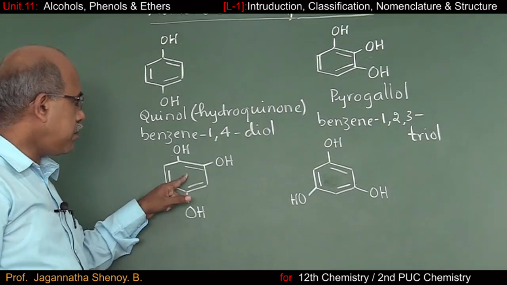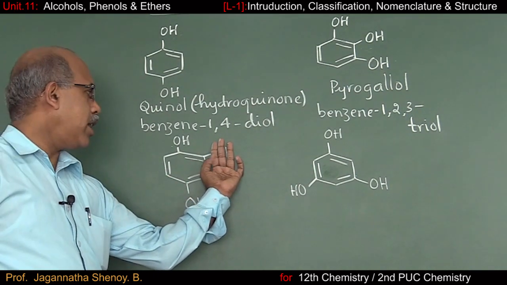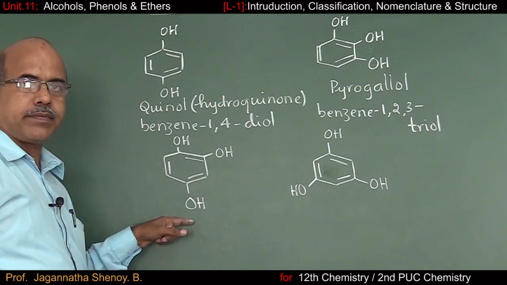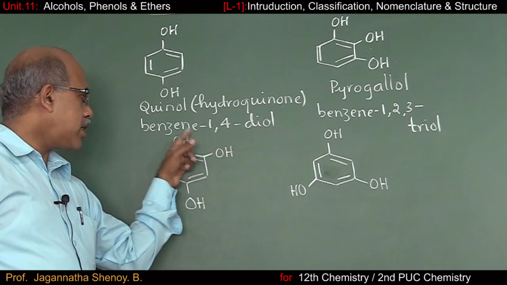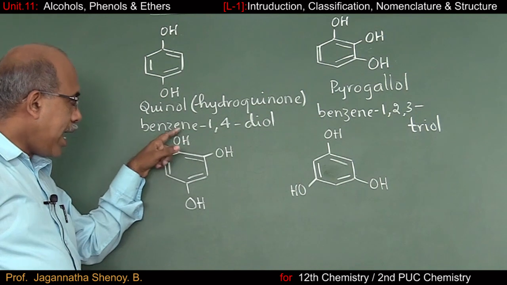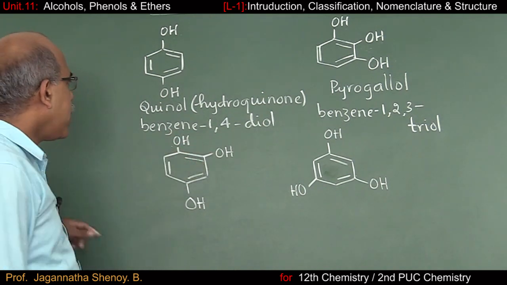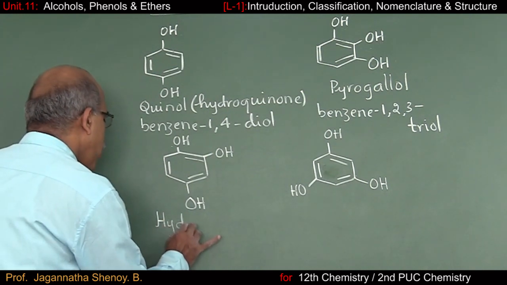Let's move over to the next compound. If suppose this OH group were not to be there, this compound would have been quinol. And in addition to quinol, I have a hydroxy group. That's why common name of this compound is hydroxyquinol.